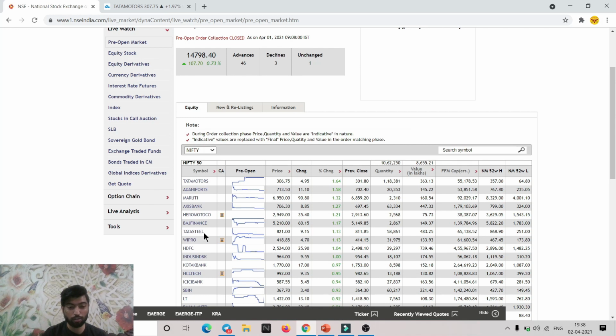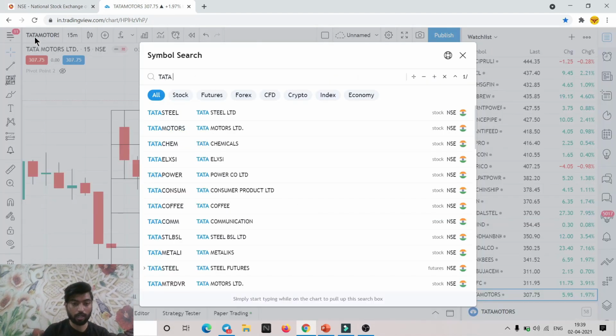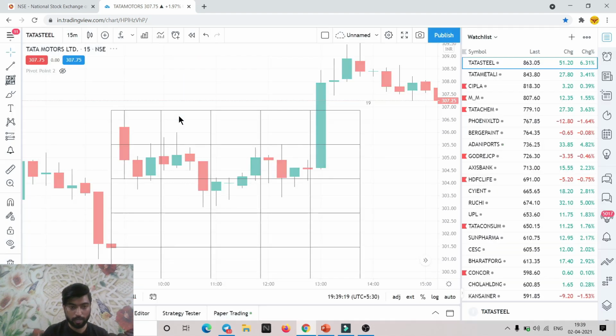You can see this is also here. We did not check this one because Tata Steel has given a good target, so I did not want to complicate things. I have randomly taken the top 5 shares from the pre-market data, but you can easily make out from here that the steel sector was already good, and if you are getting Tata Steel in the top 5 to 6 stocks in the pre-market, you can definitely check these stocks according to the Gann square. I'll just show you how Tata Steel has also worked, so you get a little idea of how the strategy works.